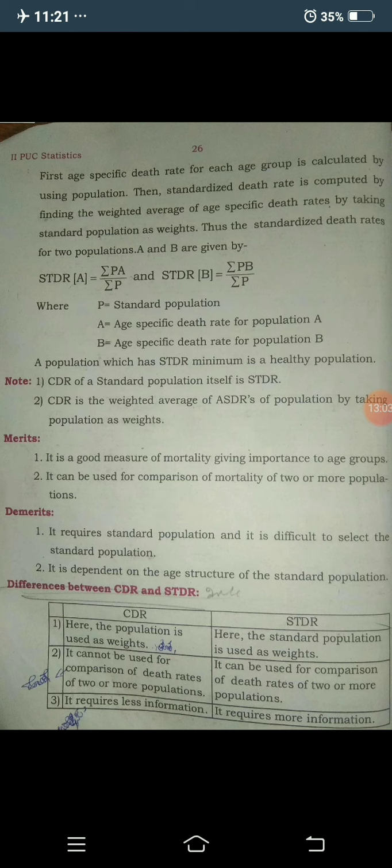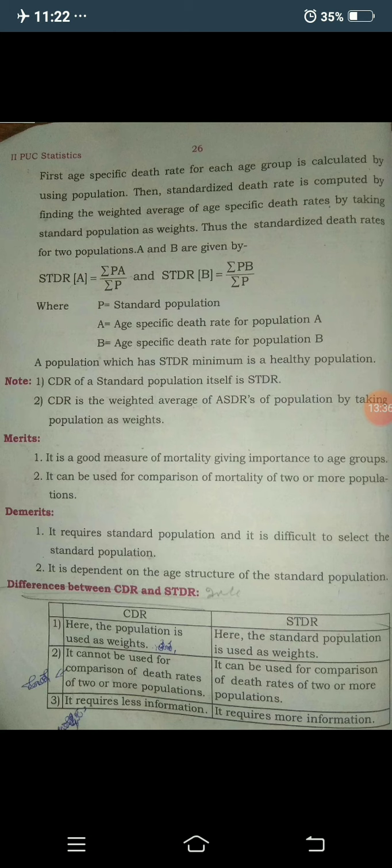When you are calculating the CDR, we are considering the given population as weights, but in standardized death rate we consider the standard population as weights. Not the given population, the standard population is used as weights. And second, the CDR cannot be used for comparison of death rates of two or more populations.